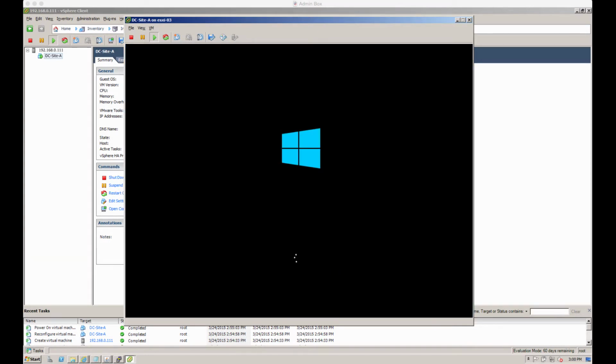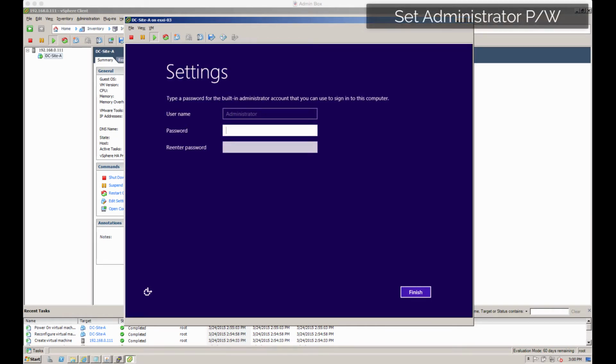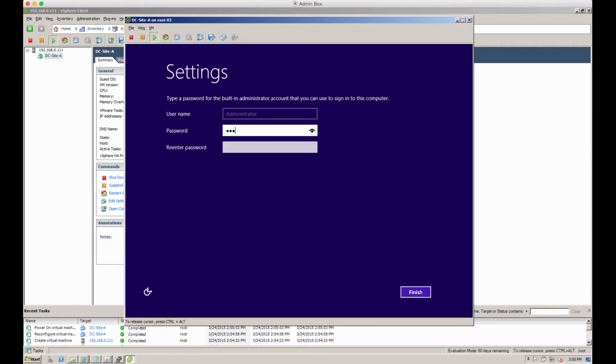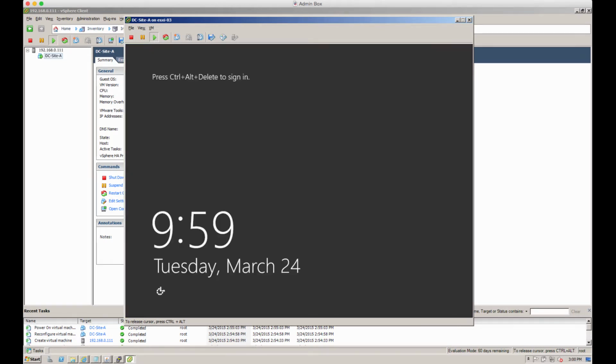Right, so this server's rebooting now after the install's complete. So what we're going to do now is log in for the first time and set an administrator password. Keep in mind this is the same password that will be used as the administrator password for the domain that we create later. So this can obviously be changed, but they will be the same. So let's log in for the first time.